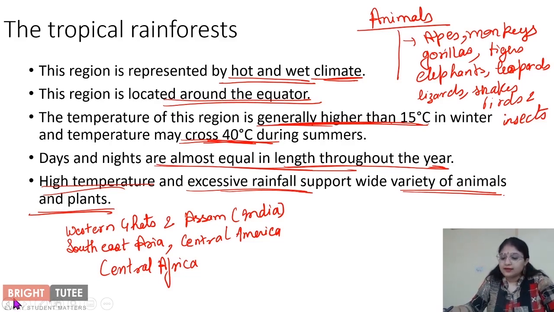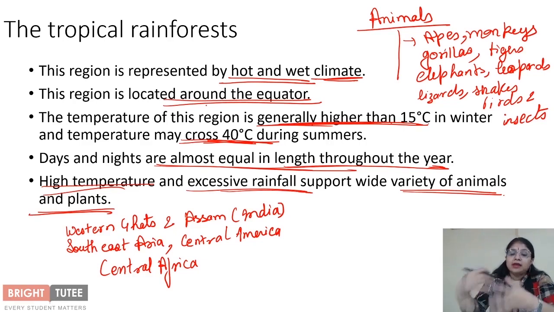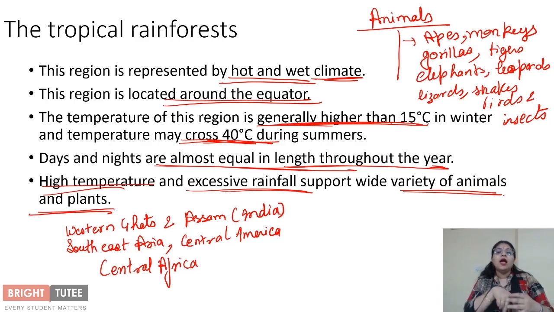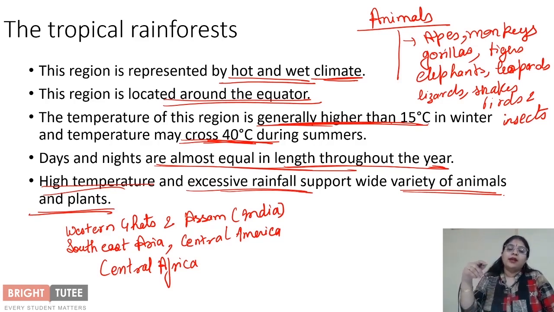So now let's understand the adaptations of these animals. Now because these are very dense forests, and as you can see, there are so many animals that are living in these forests, there comes the competition of shelter and competition of food, right? And the competition of space, right? So this is why different animals are adapted to living in different areas.